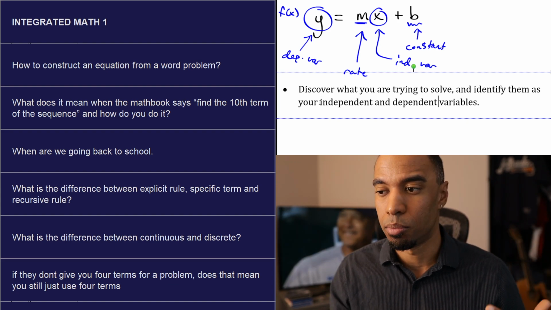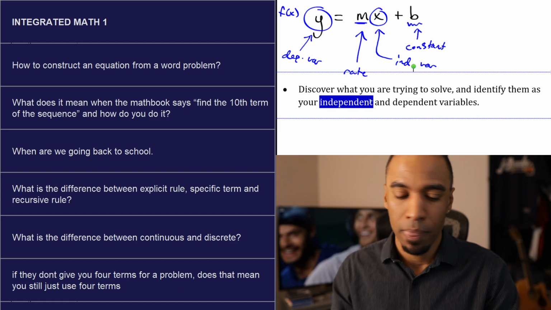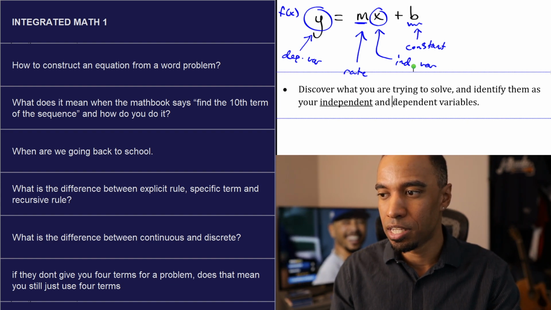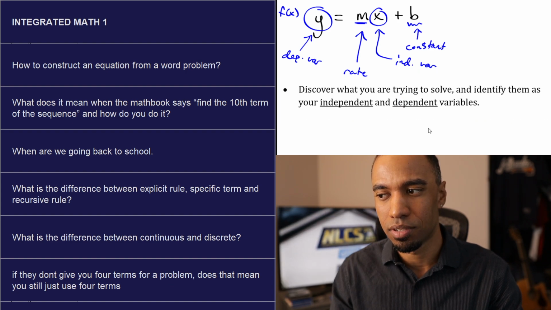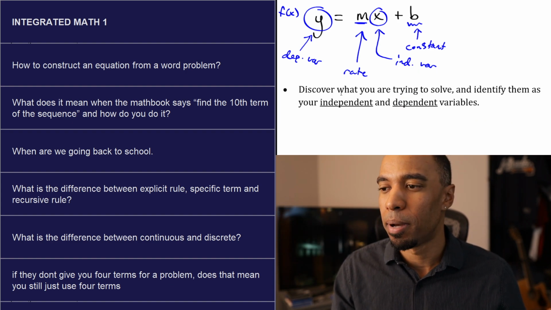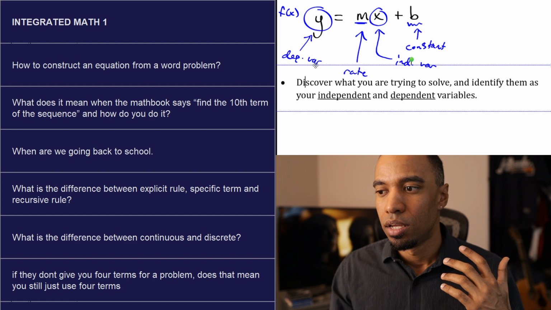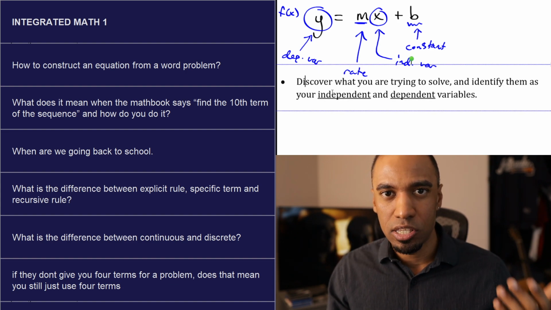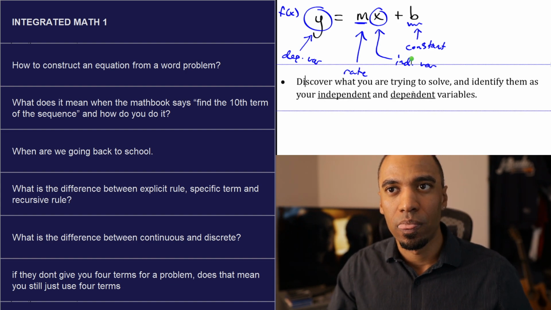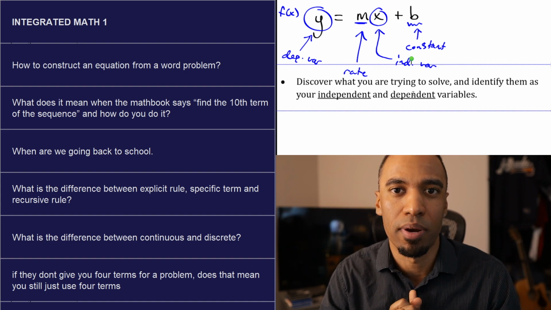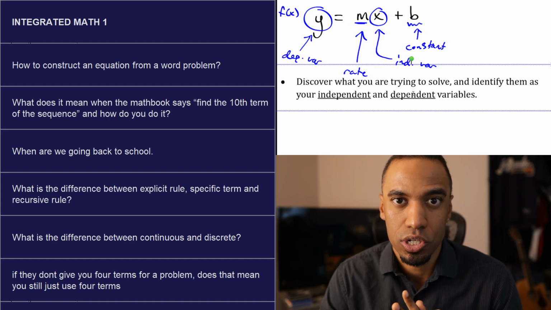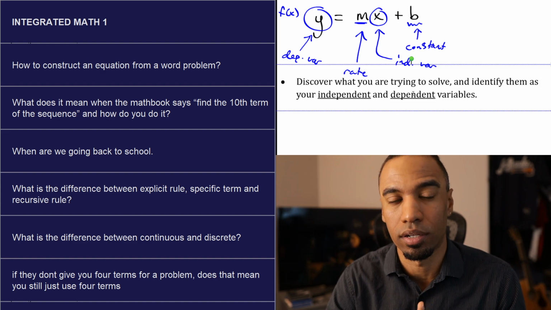Okay. Now, we've talked about independent and dependent. Someone might still have a question on this, but what about independent versus dependent here? Independent is the one that's freewheeling and choosing. Normally, it's often a time basis. If there's time, normally that's independent. The independent determines something for the dependent. If I say, how much money will I make? The question often first is, how long did I work?